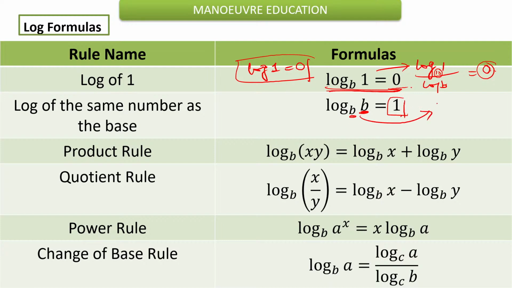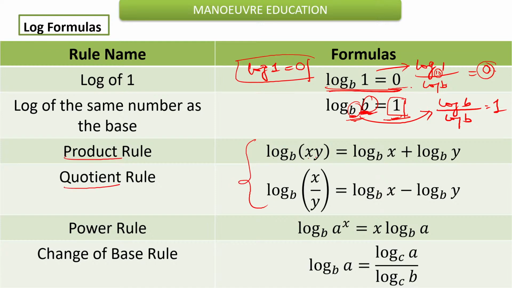because this can clearly be expressed as log of b to the base b, and that will clearly be equal to 1. So if the argument and the base have the same value, the same entity, then the answer will be 1. Now these two are very important properties. They are known as the product rule and the quotient rule.